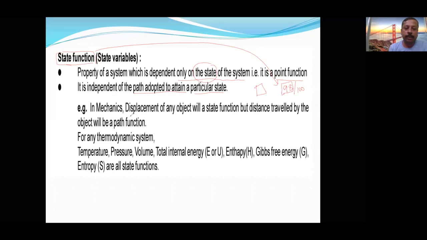Supposing, displacement of an object will be a state function, but distance will be path function. Suppose from here A to B. This is point A and this is point B. So this much is only the change in position. That is called displacement. It is not worried how it reached from A to B. If it is reaching from A to C, C to D, then to B, this is called distance. So distance is a path function, whereas displacement is a state function.